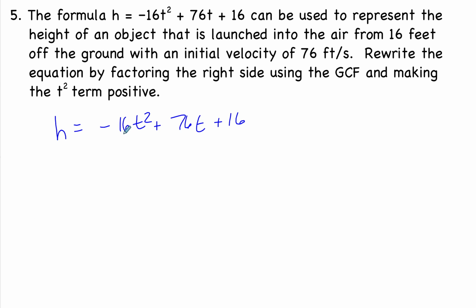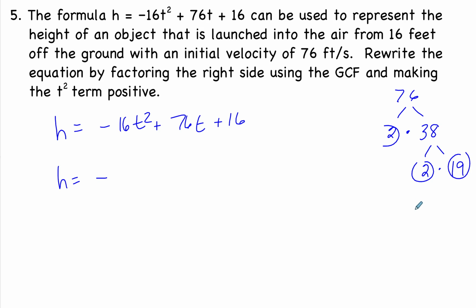Okay, so I want to make this term positive, so I know I need to factor out a negative number, and I need to know what number goes into all three. Well, I don't know what factors go into 76, so I'm just going to break that down. I know 2 goes in there because it's even, and 2 goes in there 38 times. And then 38 is still even, so that's 2 times 19. And I know 19 is a prime number. So the prime factorization of 76 is 2 times 2 times 19, so that's 2 squared times 19.